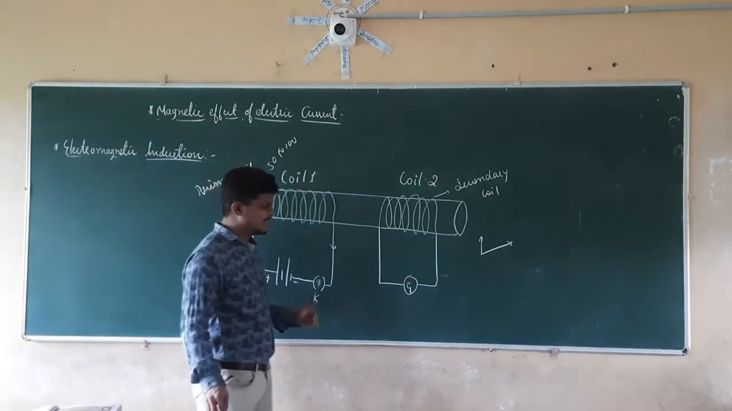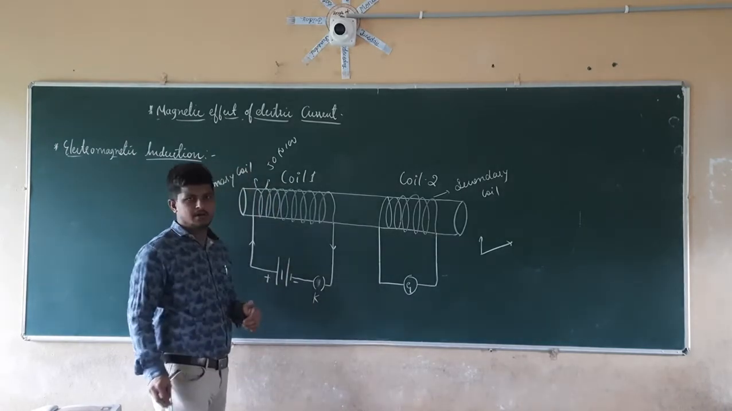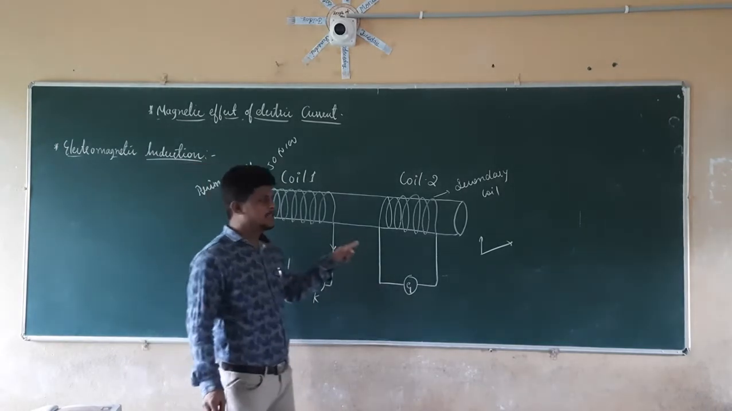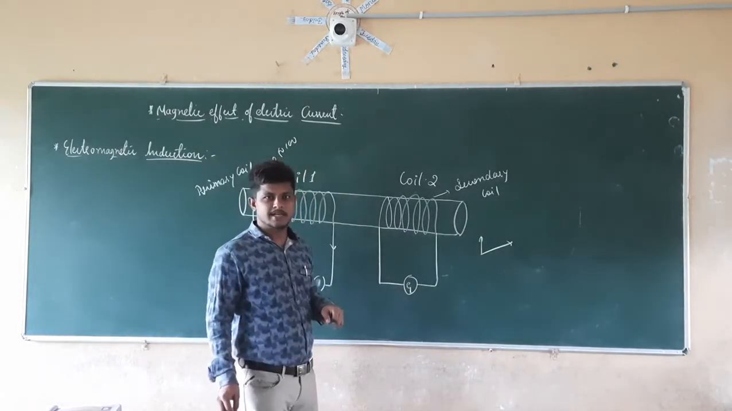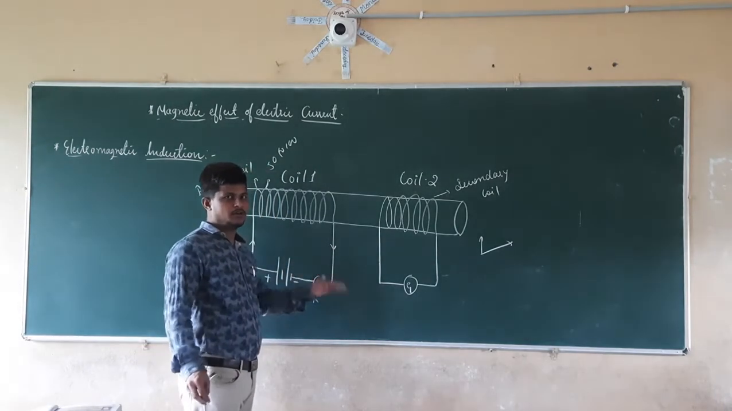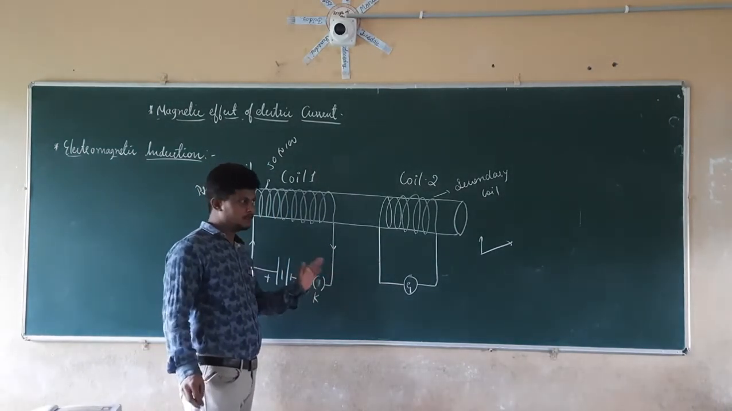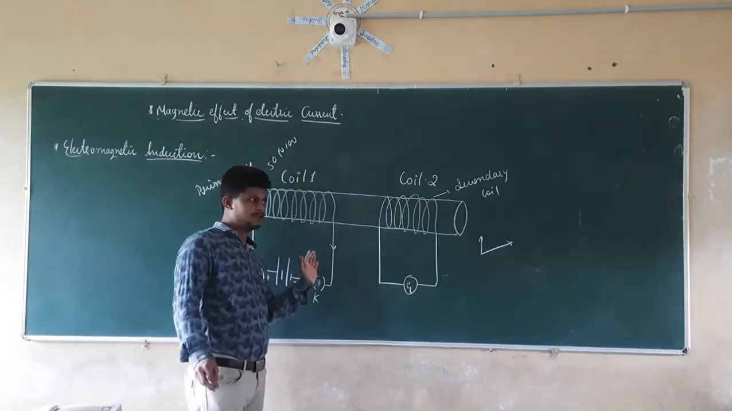So what does it indicate? That because of the current flowing in the primary coil, a current is induced in the secondary coil. When I switch on and when I switch off, at the start there is a deflection, and at the stop also there is a deflection.